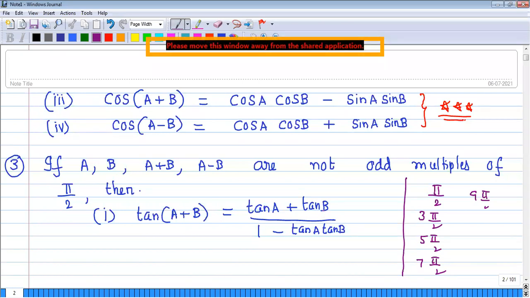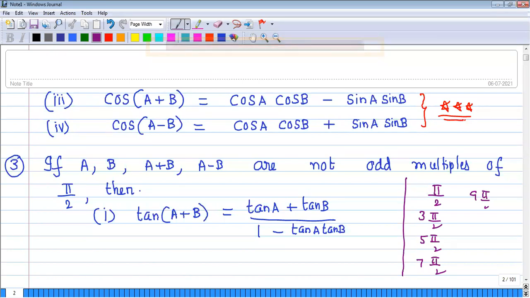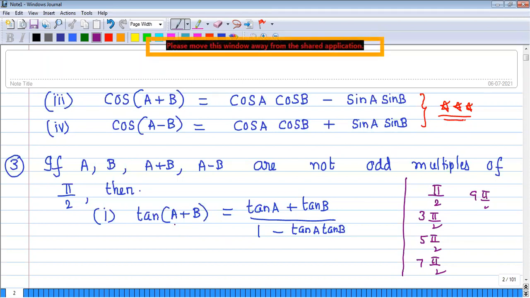Tan of A plus B is defined if and only if A, B, and A plus B are not odd multiples of pi by 2, because it's related to A, B, and A plus B only. This question may be given in concept based questions also. So you remember this one, but don't simply write directly tan of A plus B is equal to tan A plus tan B by 1 minus tan A tan B. Regarding the JEE Mains competitive entrance examination, this point is very, very important.